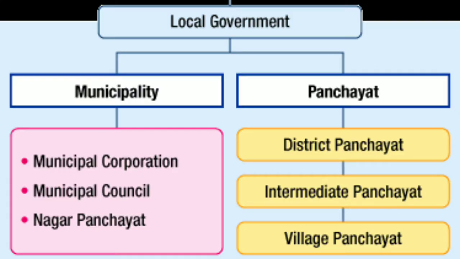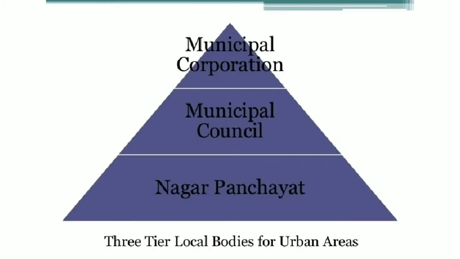In the previous chapter we discussed the local government in rural areas, and in this chapter we are going to study the local government in urban areas. The 74th Amendment Act of the Constitution, 1992, has given us three different local self-governments in urban areas, which are Nagar Panchayat, Municipal Committee and Municipal Corporations. In this chapter, we are going to study these three local self-governments which are working in urban areas.